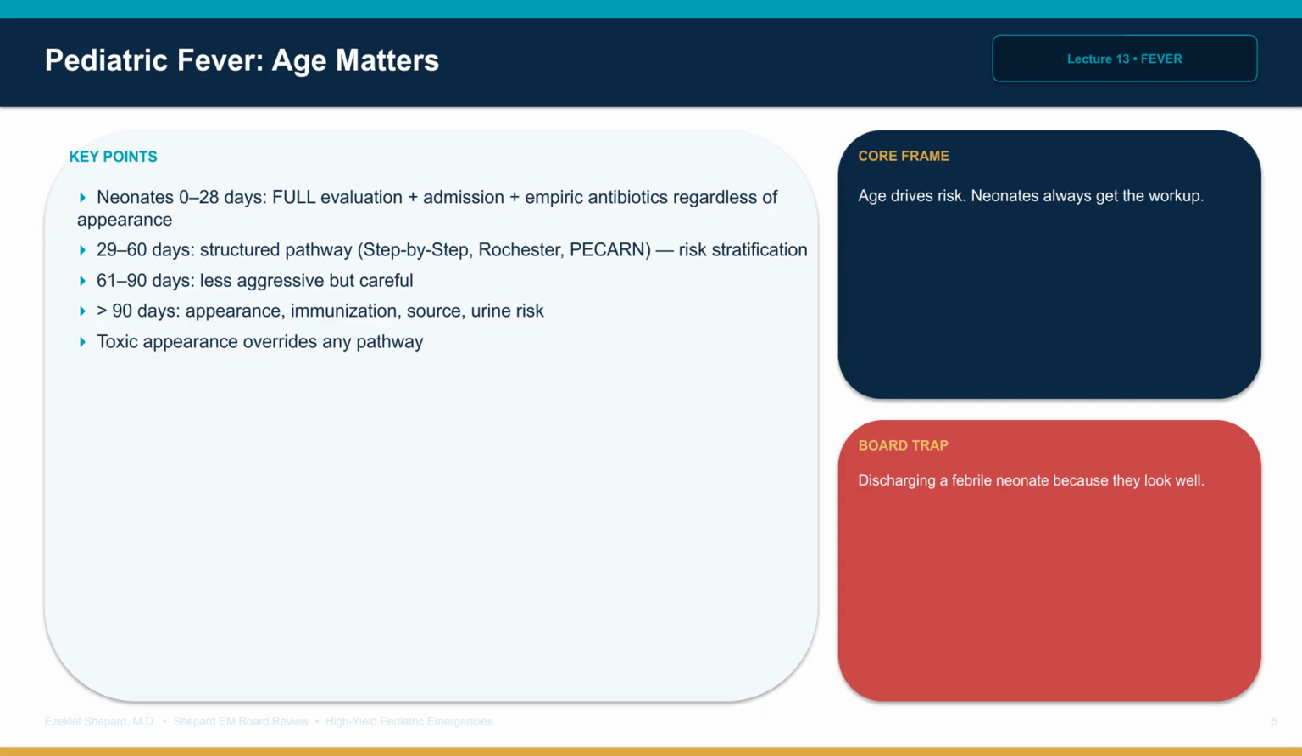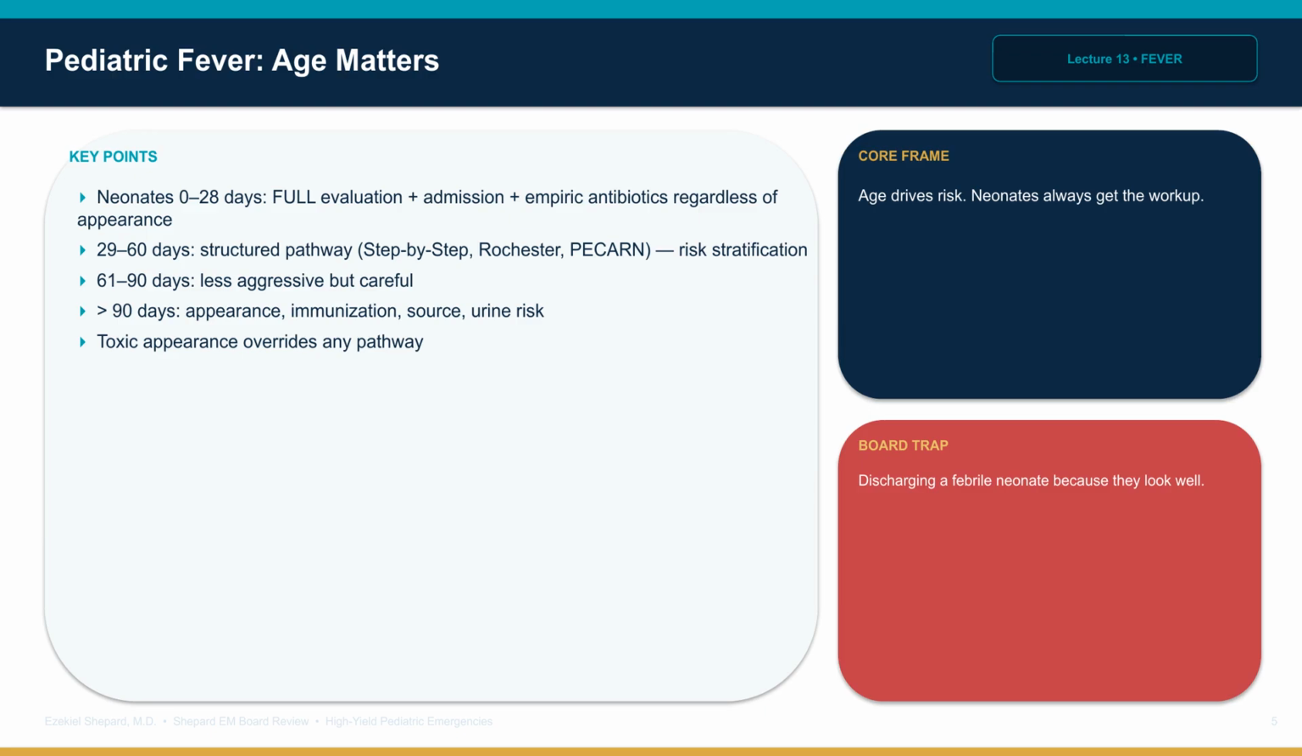Pediatric fever evaluation is age dependent. Neonates 0 to 28 days are at high risk for serious bacterial infection. Full evaluation: blood culture, urine culture, lumbar puncture, and admission for empiric antibiotics regardless of appearance. Infants 29 to 60 days: structured pathways, such as Step-by-Step, Rochester, or PECARN, stratify risk based on appearance, age, urinalysis, blood markers, and procalcitonin where available. Low-risk infants in this group may avoid lumbar puncture and may be observed.